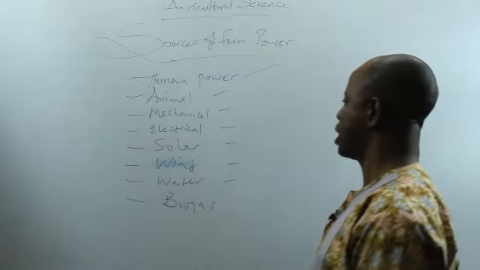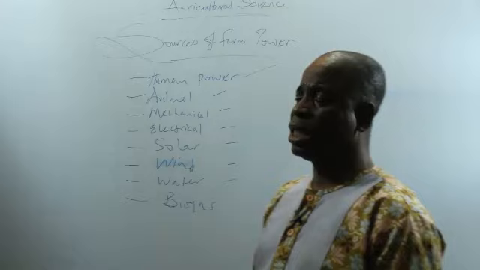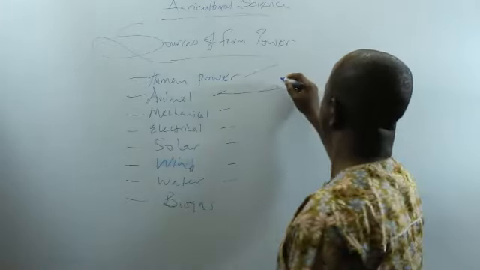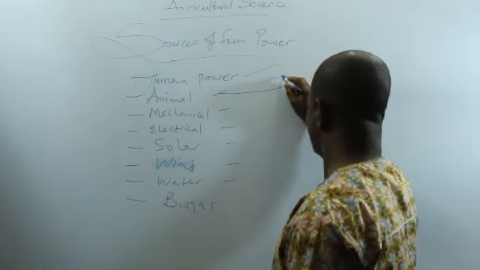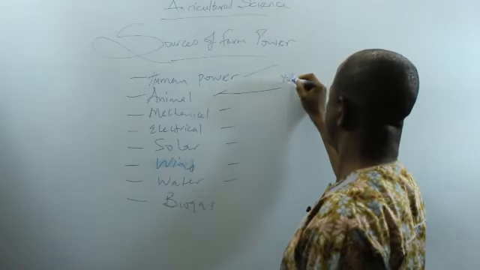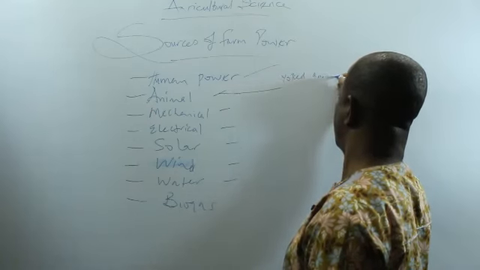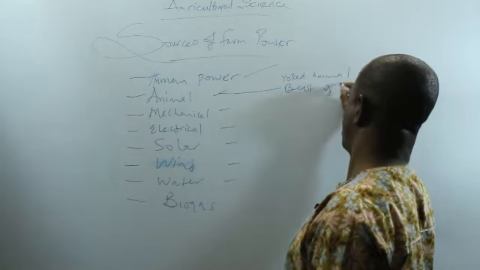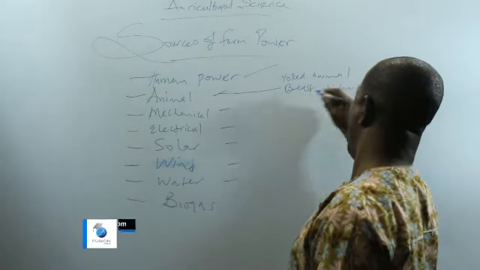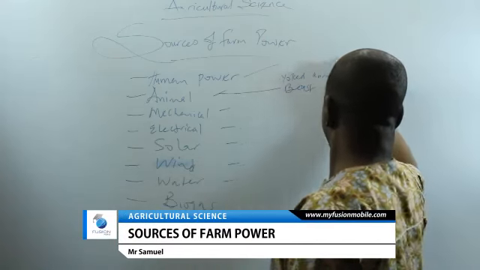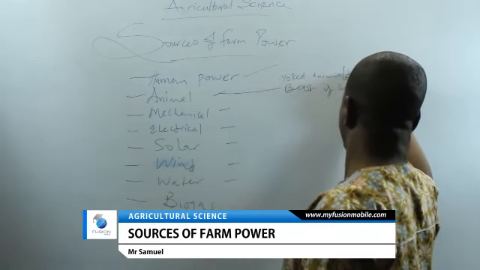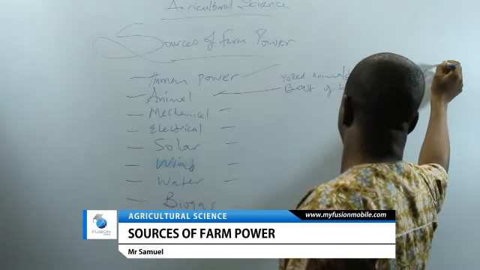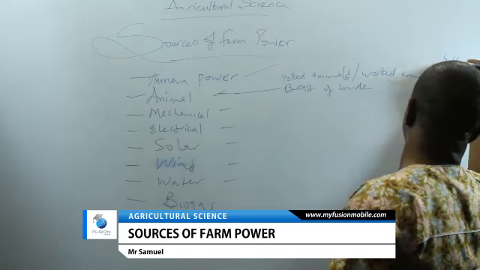Now, that's human power. Animal power. This involves the use of animals to work on the farm. We have 2 types of animals. We have the yoked animal, then we have the beast of burden. Yoked animals are also called worked animals, e.g., animals like bull and oxen.